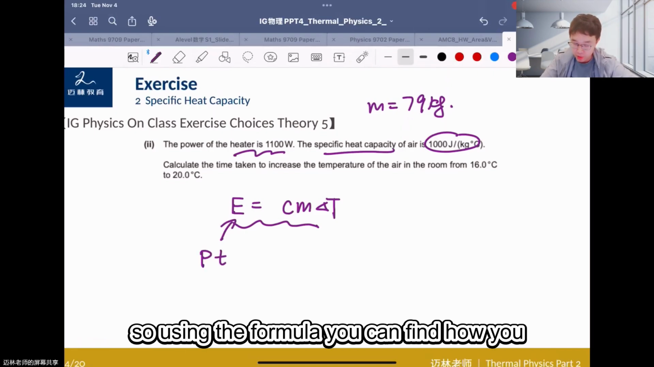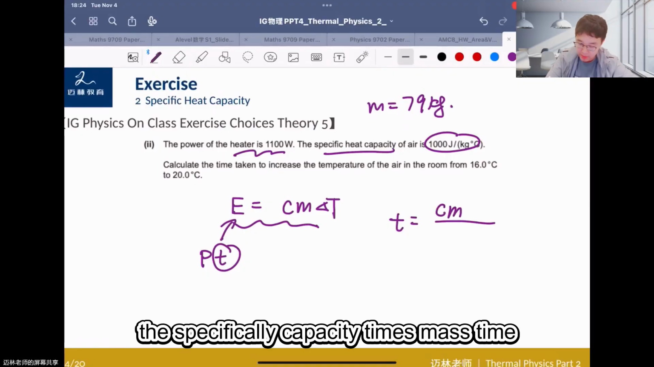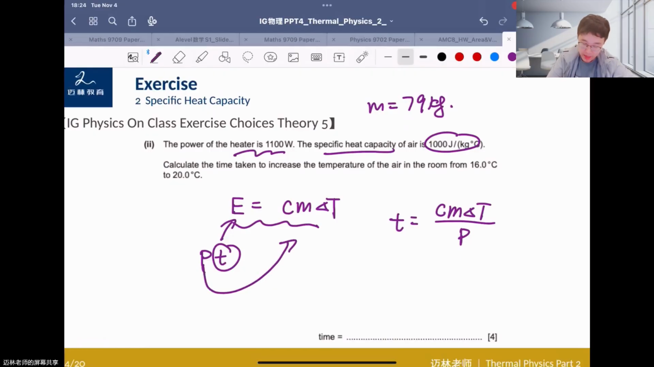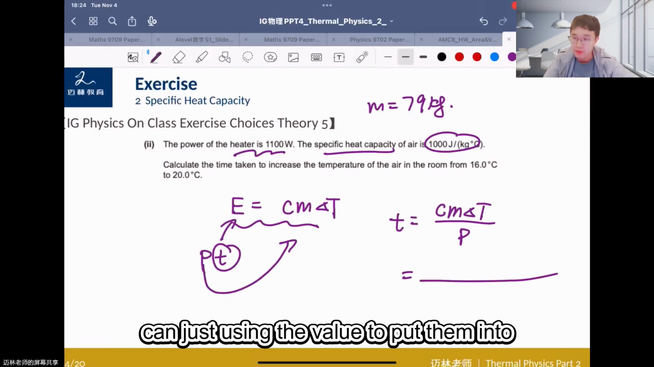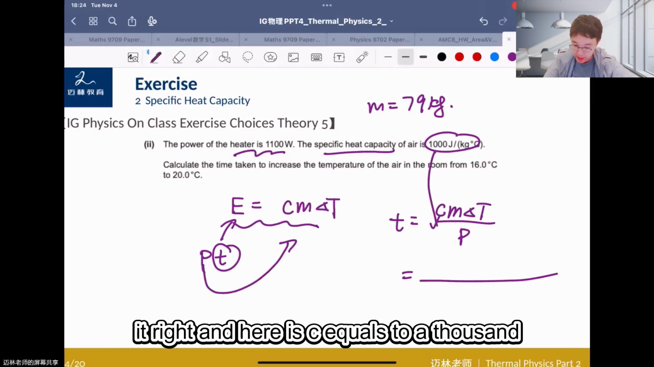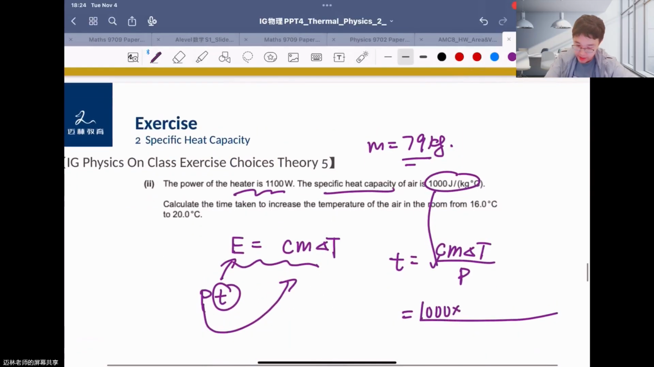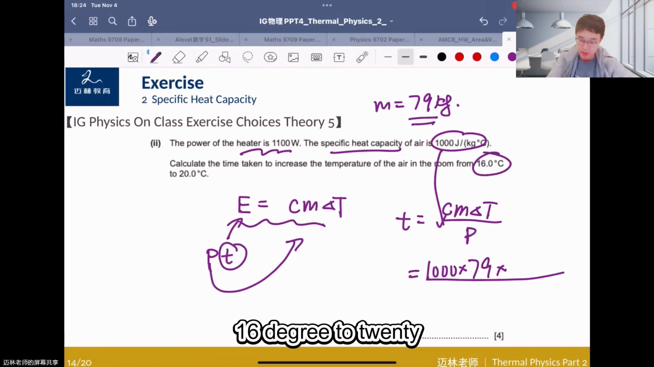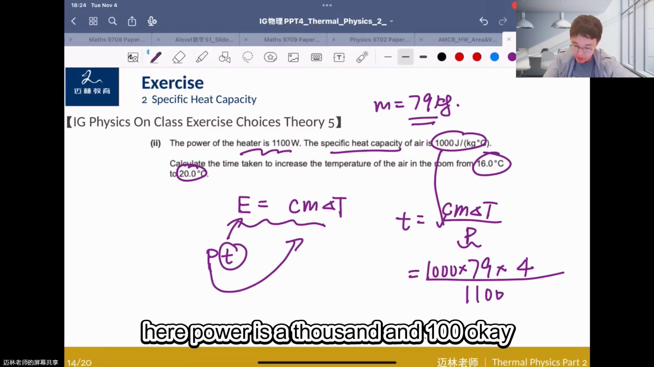So using the formula, you can calculate t. You can use t equals specific heat capacity times mass times the change in temperature over the power, right? You put the power at the bottom of the Cm delta T, and then you just put the values into it. Here c equals 1,000, and for mass, it equals, oh sorry, 79 kilogram, right? And for the change in temperature, it equals 16 degree to 20 degree, times 4, divided by the power. So here power is 1,100.